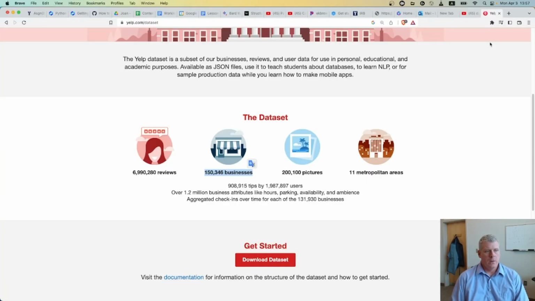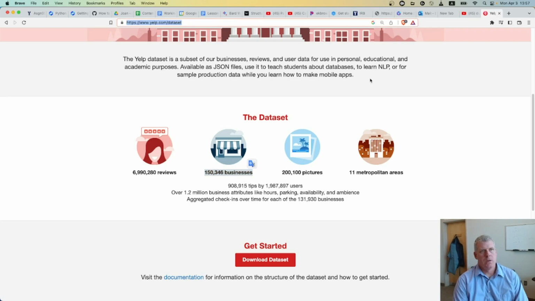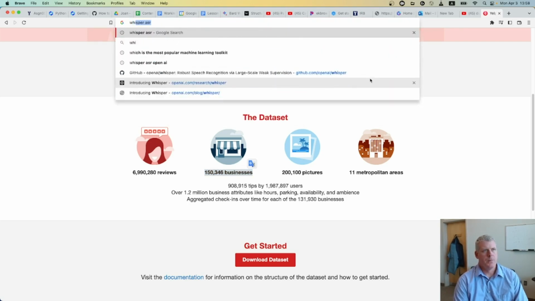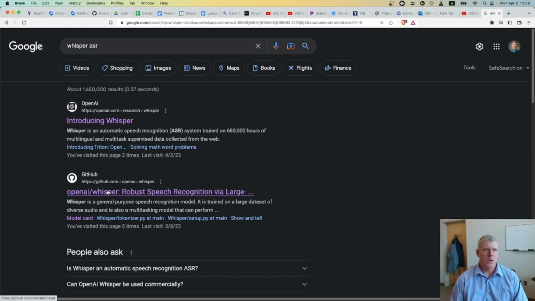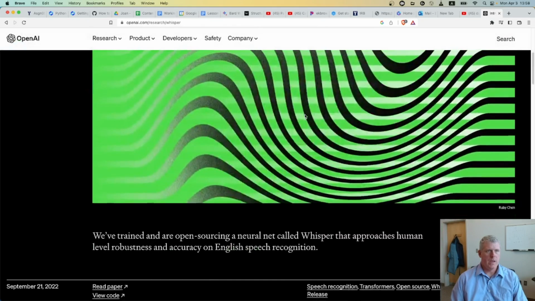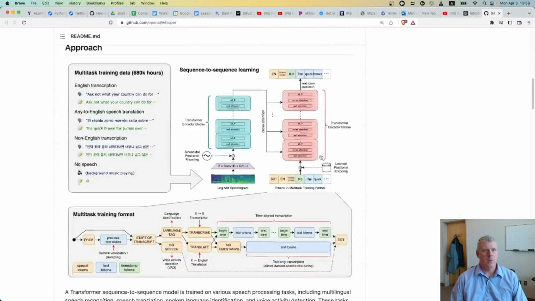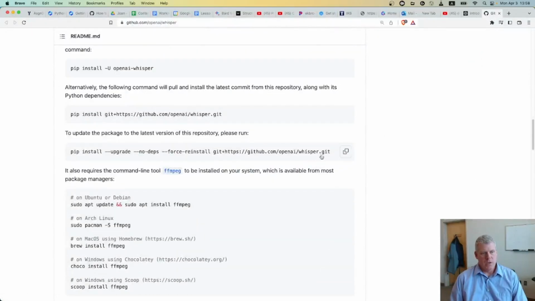Let's go to Whisper ASR, ASR standing for automated speech recognition. So Whisper is an ASR system that was open sourced from OpenAI, the company behind ChatGPT, right? And so they made this software available. You can get the code and use it. That's what I'll do here. This is a GitHub repository. Let me show you how to use that.